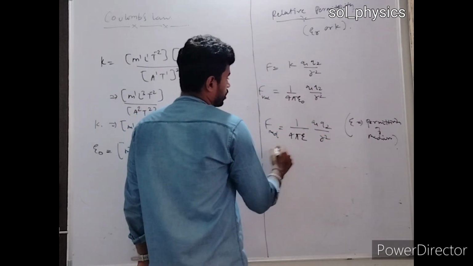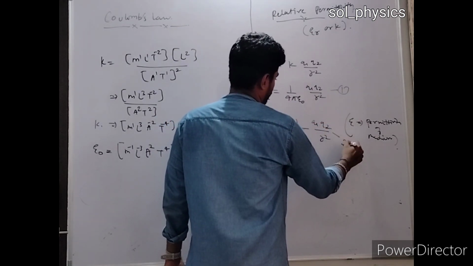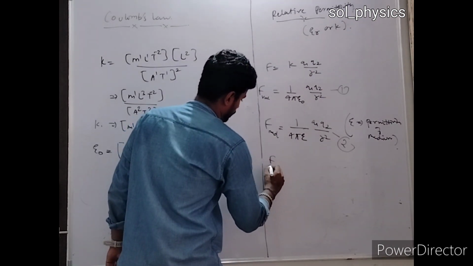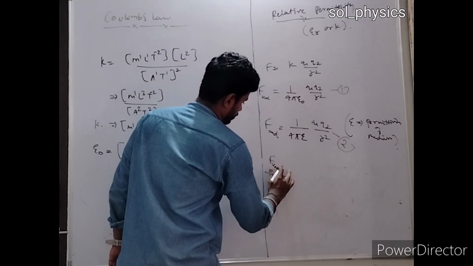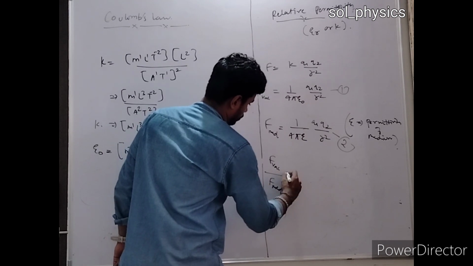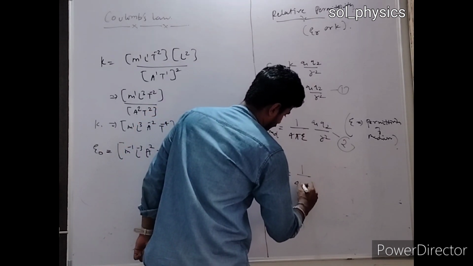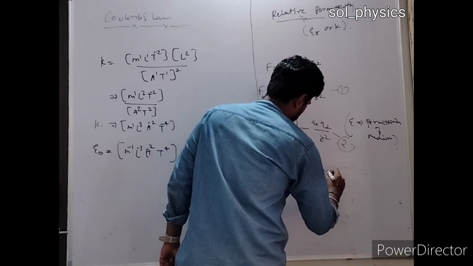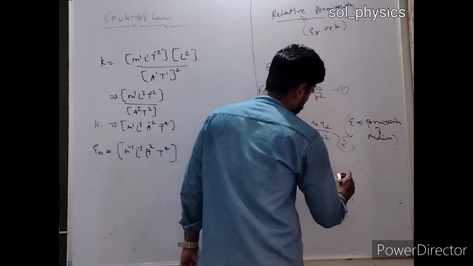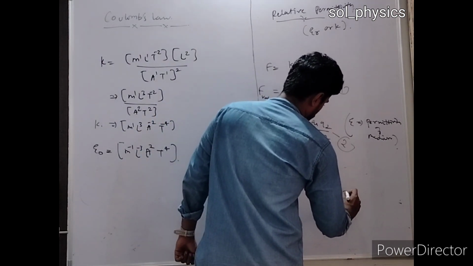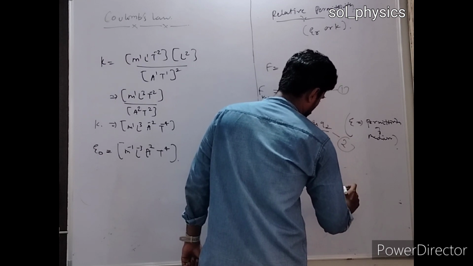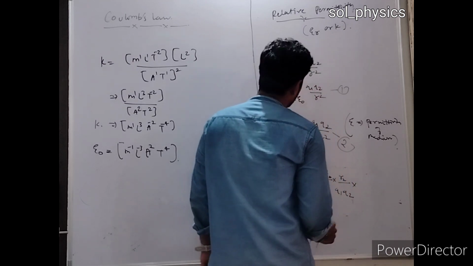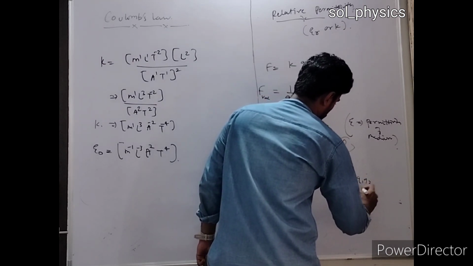So now what will happen here, beta, let's say this is your first equation, the other is your second equation, and if I divide the first with the second, the force in vacuum divided by the force in medium, this becomes 1 by 4 pi epsilon naught divided by 1 by 4 pi epsilon, and here you will have q1 q2 by r square divided by q1 q2 upon r square.